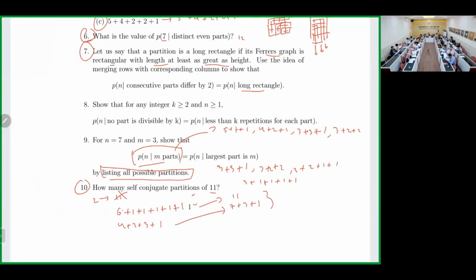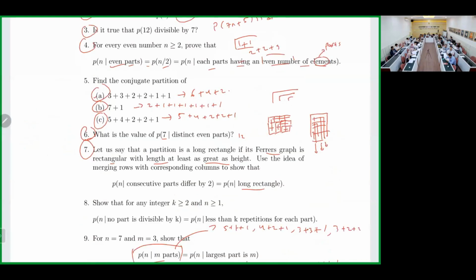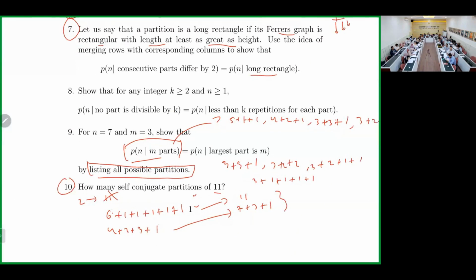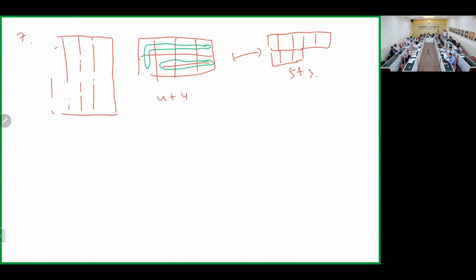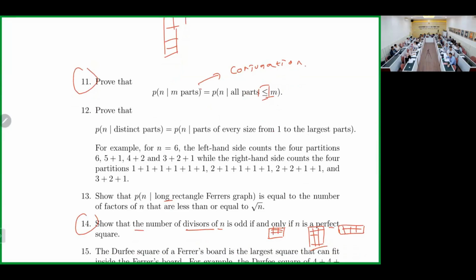Okay, so maybe we can start again. Okay, number 8. Number 12. Oh, number 12. Number 12, is it there? But I don't understand the right hand side. What is the meaning of the right hand side? Parts of every size from 1 to the largest part. I think your English is better than me.